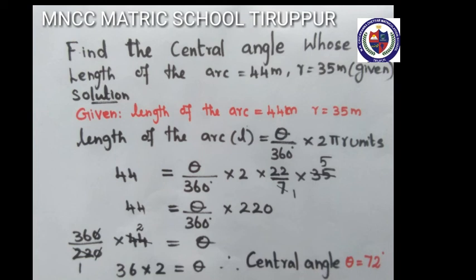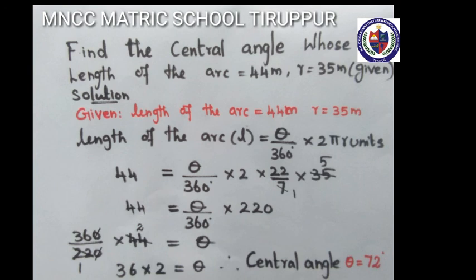L 44 equal to theta by 360 degree into 2 pi, the value 22 by 7, radius 35. 7 table, 7 1 time is 7, 35 is 5 times. First you multiply 2 into 22, 44, into 5, your answer is 220. 44 equal to theta by 360 degree into 220.